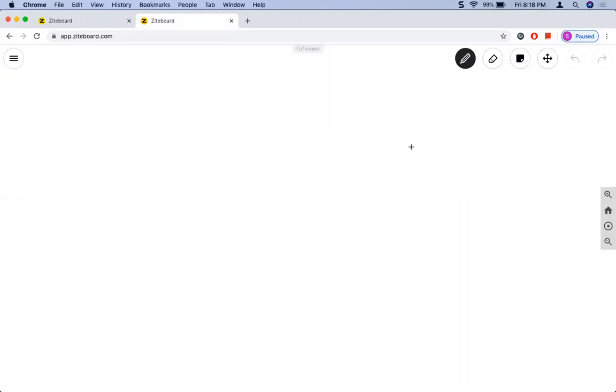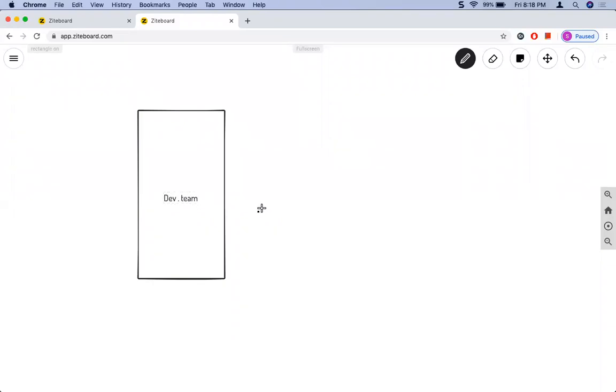For example, the development team develops the software by writing code or programs. What is code? Code is again a set of instructions. So they write the set of instructions, which we call code or programs. And these programs are internally tested by the dev team, which we call unit testing.